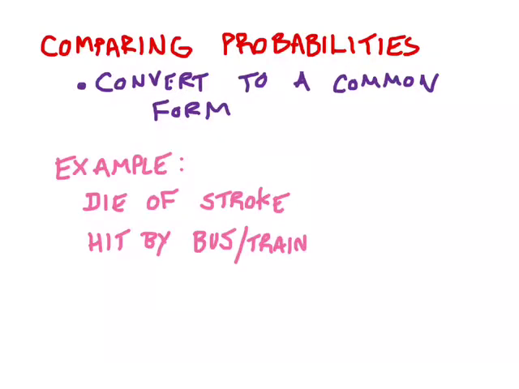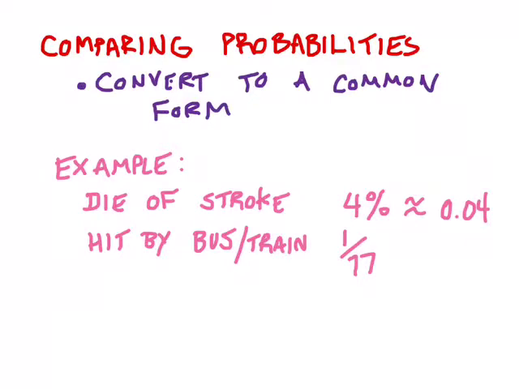For example, and these are actually true, you have a 4% chance of dying of a stroke. Alternatively, you have a 1 in 77 chance of being hit by a bus or a train. If I wanted to know which of these was more likely, I could probably noodle it out, but if I want to prove it, first of all, I'm going to have to convert them to a common form. This is where maybe your decimal is really useful. So for example, I can convert 4% to a decimal by moving the decimal place 2 places to the left. 4/100ths is the same as 4%.